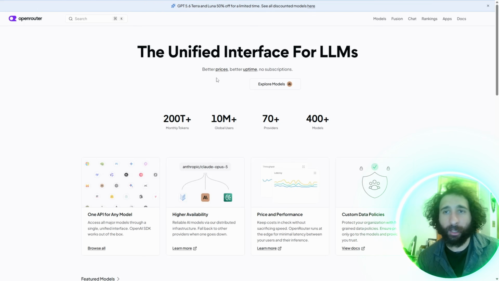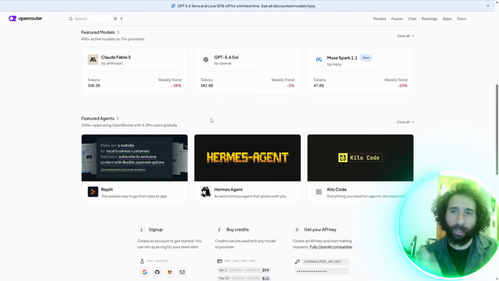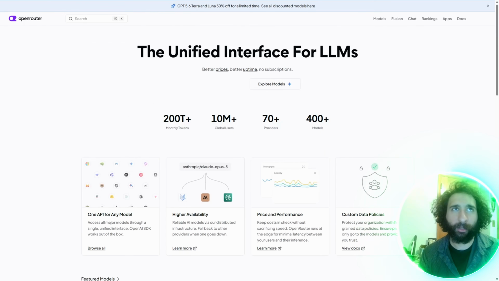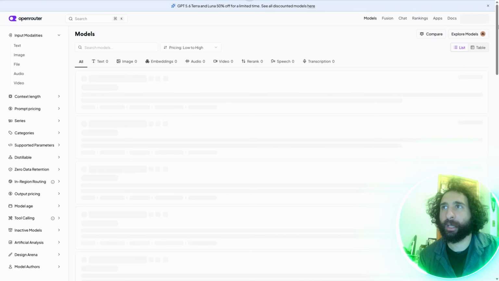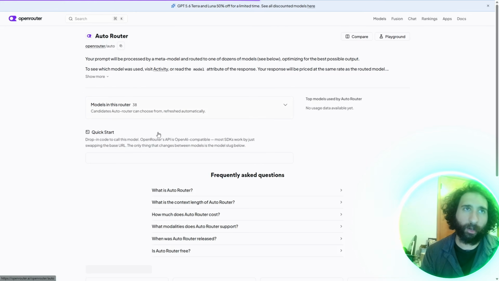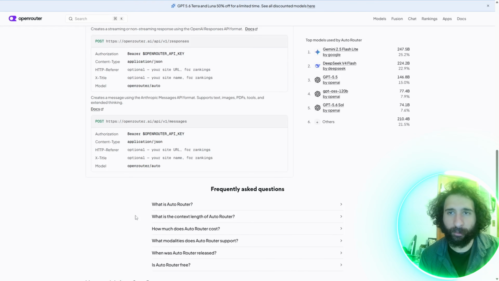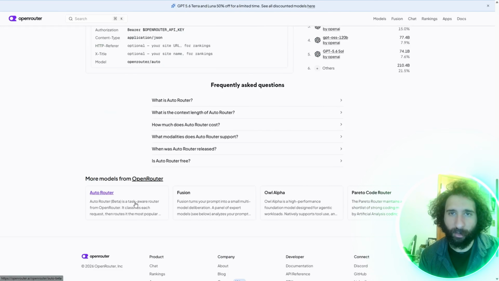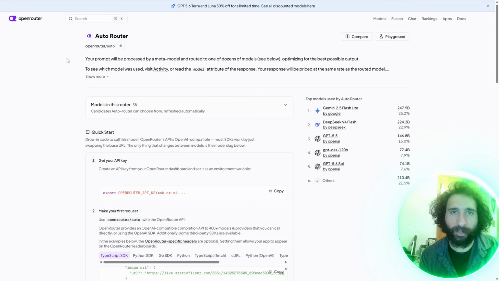That being said, let me know what you think down below. I think this is extremely useful. Pick the models you like, pick the budgets you want, and then just start playing with that. And it has better prices, uptime. Last thing is you're probably going to ask, what the heck are the prices? It depends what you pick. So there's a ton of stuff here. Like say I want to do auto router, you can actually see all the information here, get the API key, and then after that, you can see their pricing. And it'll even tell you what this is if you don't know.